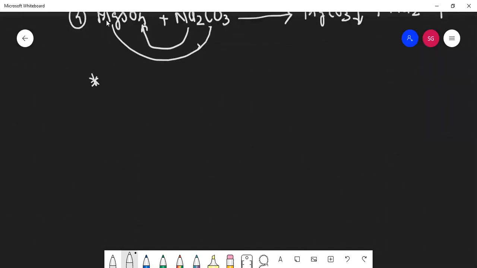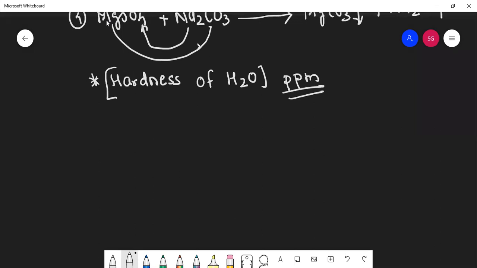Students, hardness of water. Hardness of water is measured in terms of ppm. Can you tell me what is ppm?